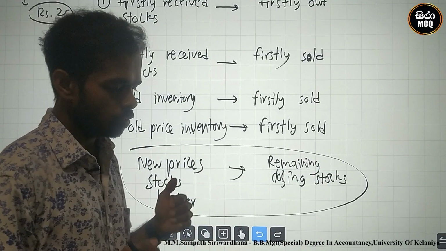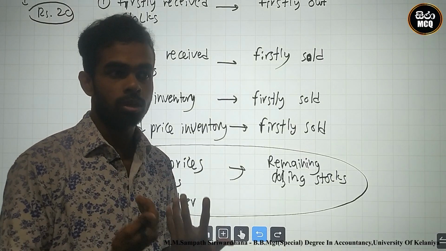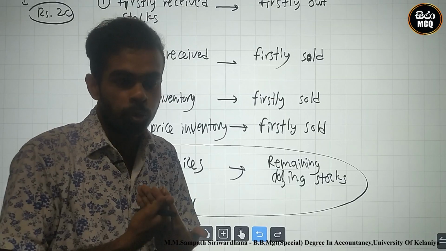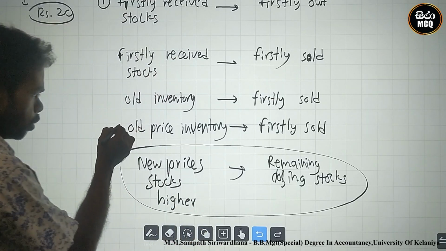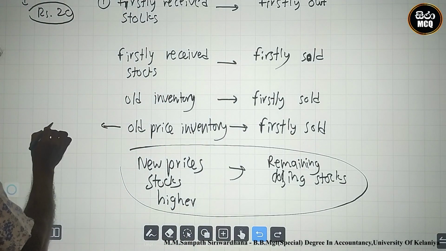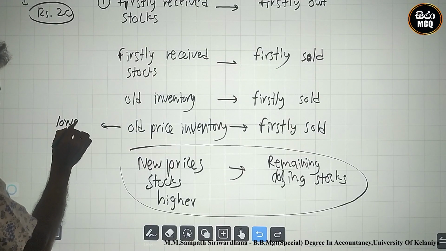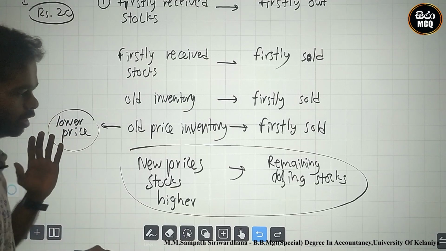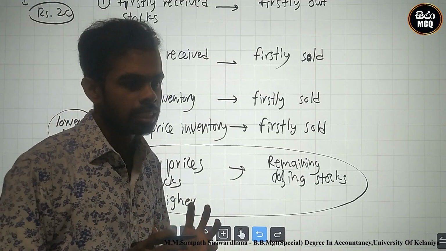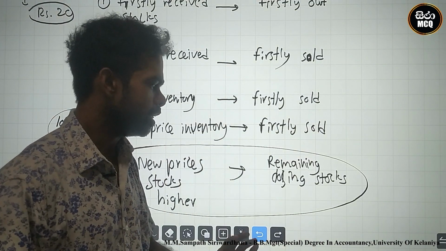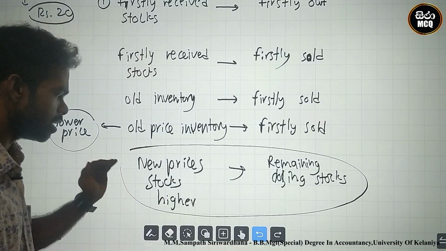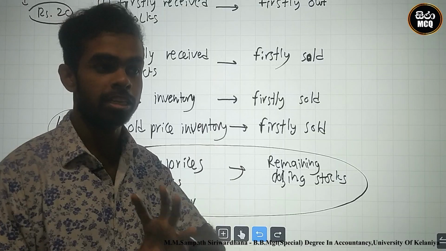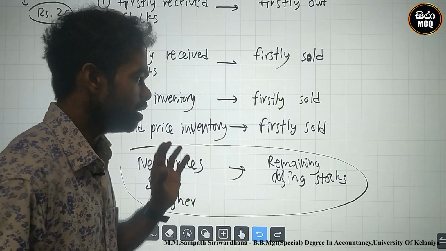Under the FIFO method, firstly you sell old stocks. Old stock means, at the inflation level, old prices, which are not higher; these are the lower prices. But the newly purchased inventories are remaining. Newly purchased inventories are newly priced stocks, and newly prices are higher. Why? This is the inflation situation.